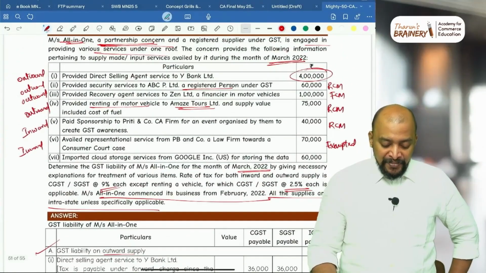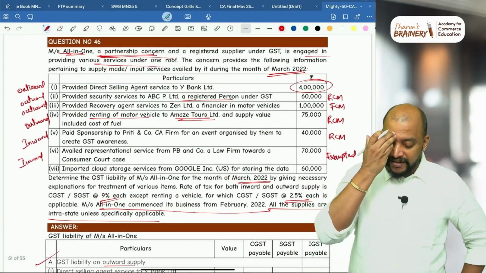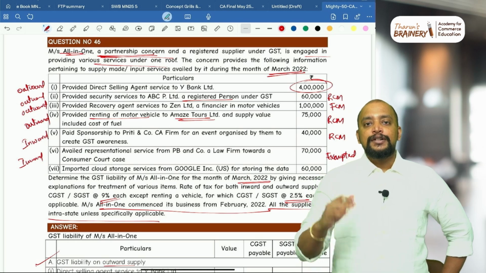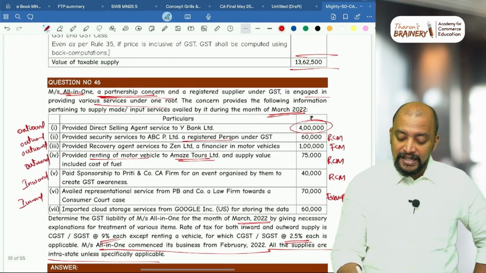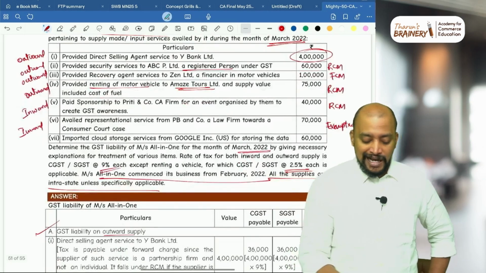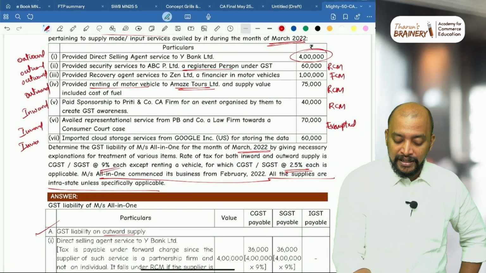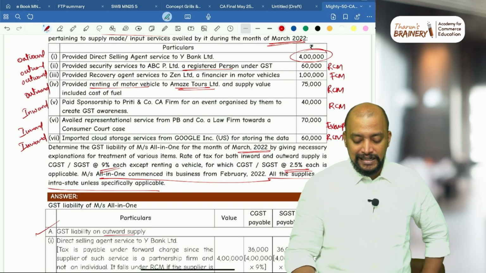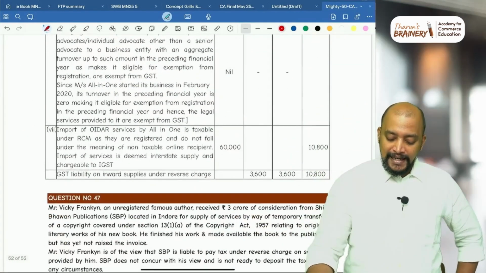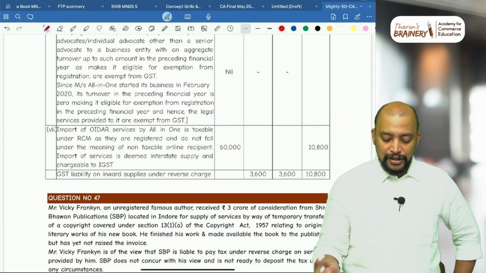Then next one, imported cloud storage service from Google Corporation. So import of OIDAR service is always taxable, and the recipient is registered. So it will come under RCM. Again, inward RCM, but remember it is IGST. It is IGST, not CGST, SGST. So 60,000 into 18%. So that is 10,800.